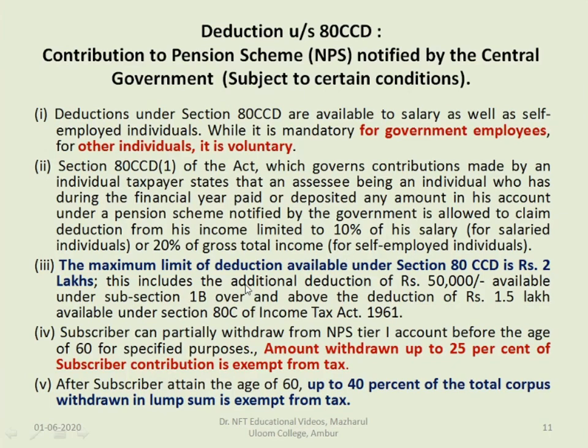The maximum limit of deduction available under section 80CCD is rupees 2 lakhs. This includes the additional deduction of 50,000 available under subsection 1B over and above the deduction of 1.5 lakh available under section 80C of Income Tax Act 1961.